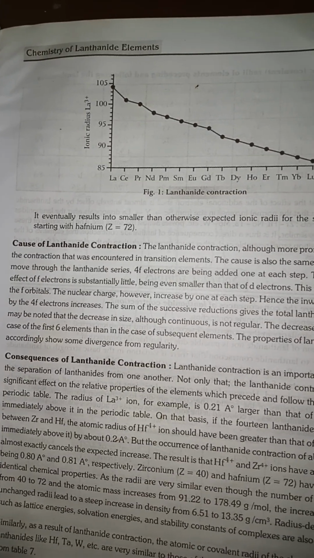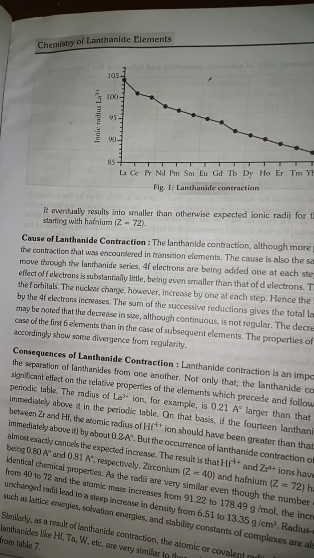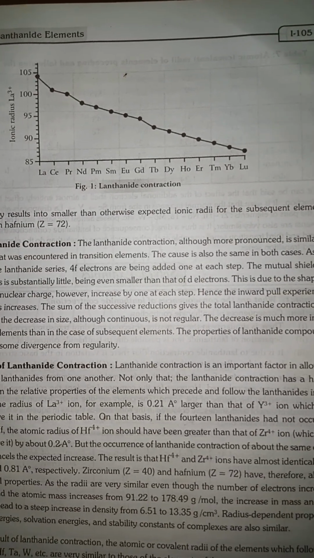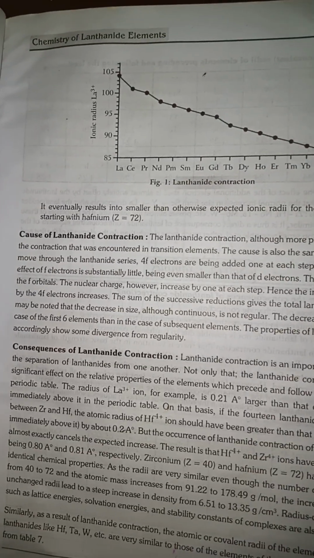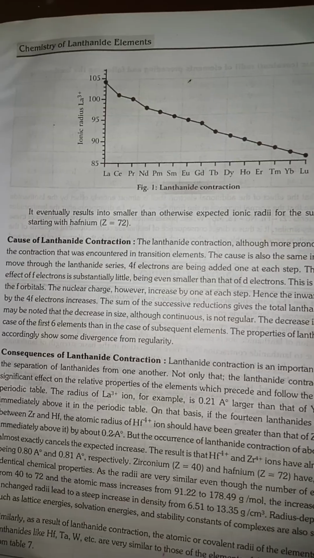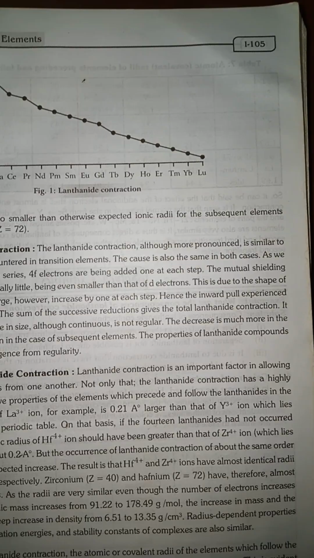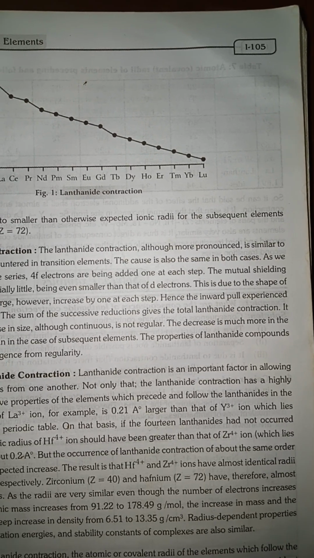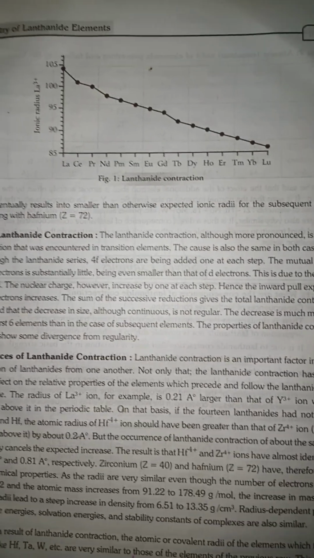Zirconium and hafnium therefore have almost identical chemical properties as the radii are very similar, even though the number of electrons increases from 40 to 72 and the atomic mass increases from 91.22 to 178.49 gram per mole. The increase in mass and the unchanged radii lead to a steep increase in the density from 6.51 to 13.31 gram per cubic centimeter. Radii-dependent properties such as solvation, dispersion, and stability constants are also similar.